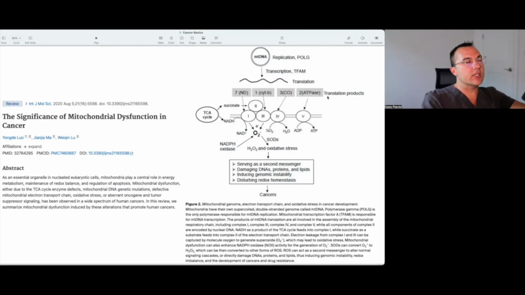And I picked this graphic because it so beautifully illustrates how this is all interrelated. So when we have damage of mitochondrial DNA due to oxidative stress and mutations, that's going to lead to problems with the proteins that DNA encodes for. And since those proteins encode for these mitochondrial electron transport chain proteins, that's going to lead to this mitochondrial electron transport chain being damaged in some way or defective in some way, and generally more leaky of reactive oxygen species. That's going to lead to oxidative stress, and it's going to ultimately set us up for cancer downstream. We're going to look at this in greater detail in probably video 3 or 4 of this mitochondrial dysfunction series for cancer.